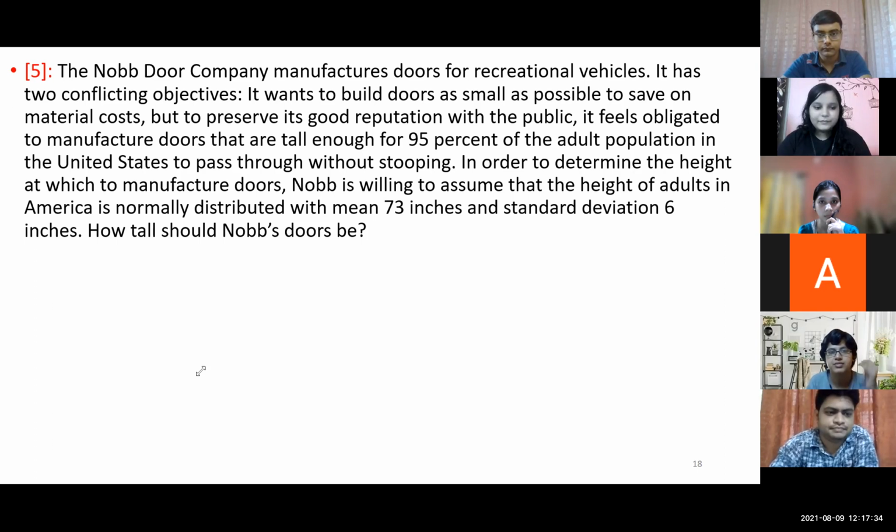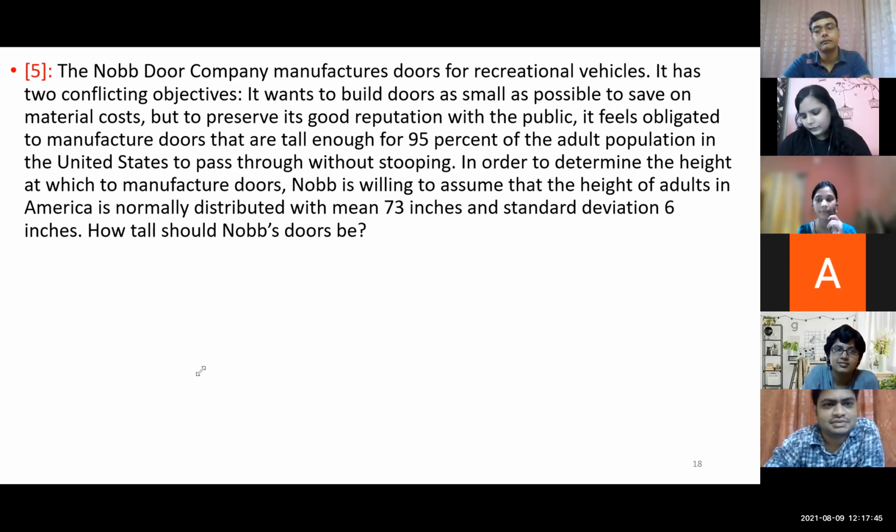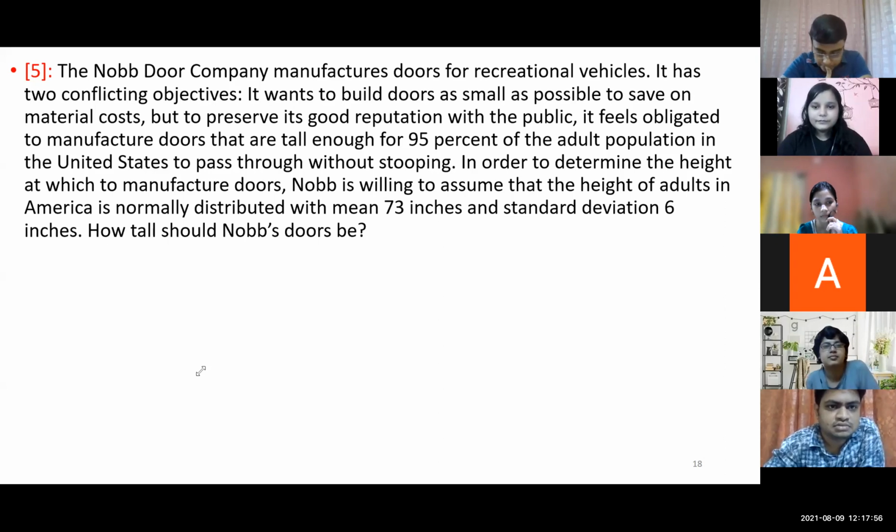Yes. You are not understanding that. What does stooping mean, Alok? I think it's a confusing word, sir. I will always try to confuse you. Sir, stooping mostly means bending; they will have to bend down less. So you are purchasing a car or recreational vehicle, and while entering you have to bend. Why should we bend?